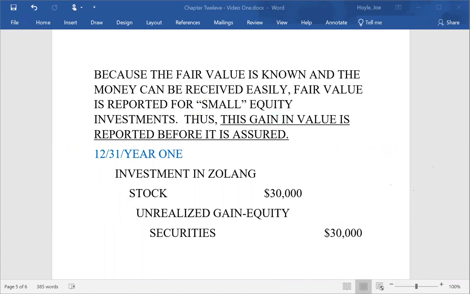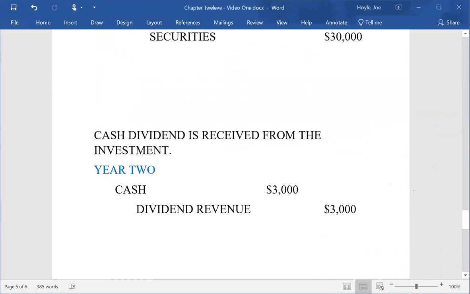gain of $30,000. If you're taking notes, that really is the core to recording investments in equity securities as long as you hold only a relatively small amount. You adjust them to fair value and you record an unrealized gain if it goes up or an unrealized loss if it goes down in value. That's the rule. That's US GAAP.